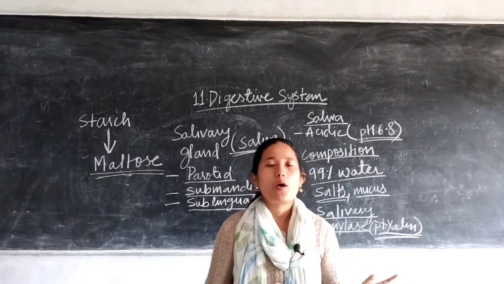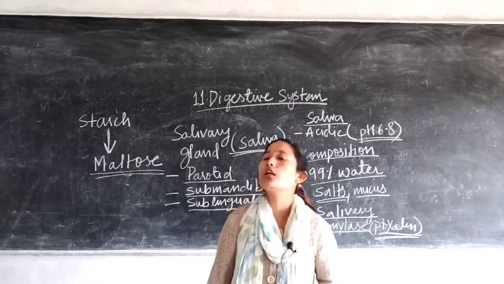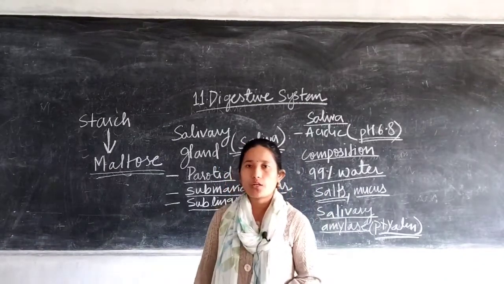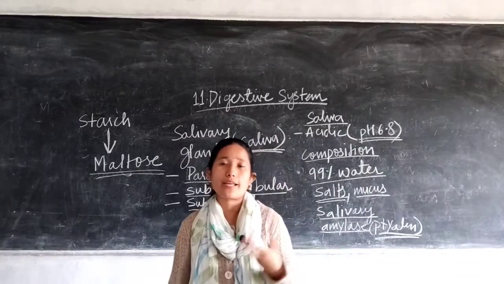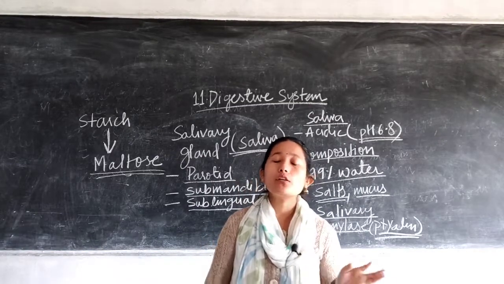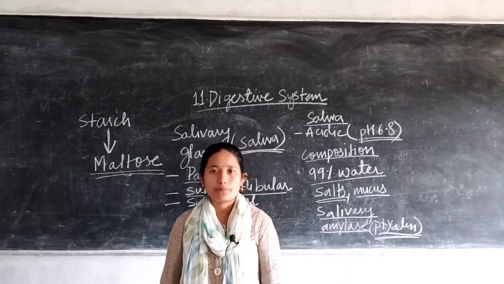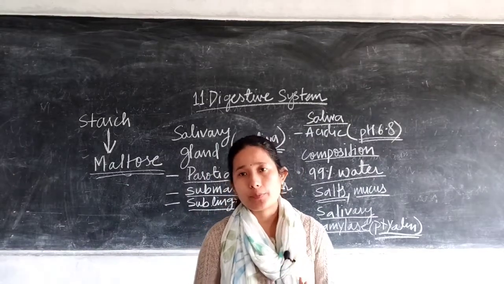So these are the major functions. The main functions are softening of the food and conversion of the starch to maltose. And it also does other accessory functions like killing the germs or acting as a solvent for the food particles. So those were the functions of saliva. That's all about the components of the buccal cavity.